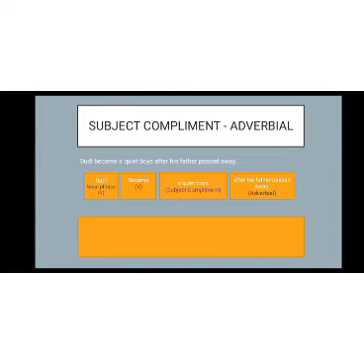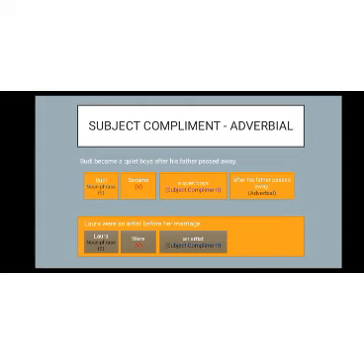The next example is Laura were an artist before her marriage. So Laura here is the noun phrase or subject. Were is the verb. An artist is the subject complement. And before her marriage is the adverbial.